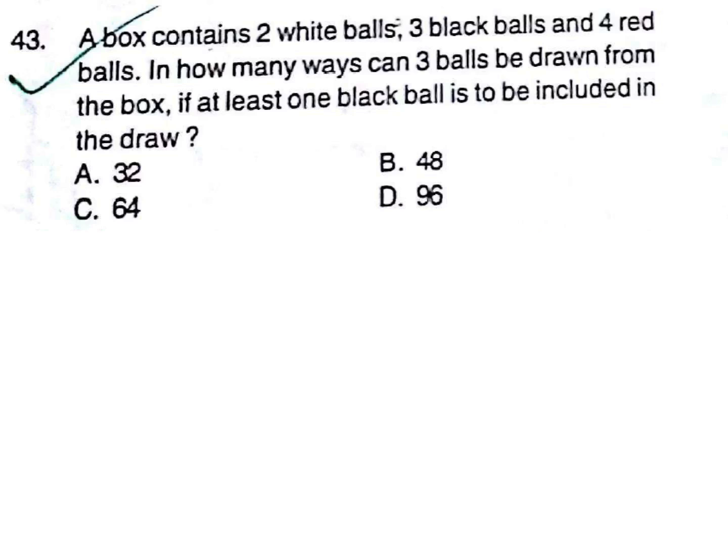In how many ways can 3 balls be drawn from the box if at least one black ball is to be included in the draw? So permutation and combination also important. They will ask 2 to 3 questions.